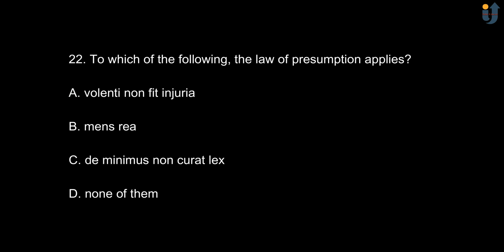Next, to which of the following the law of presumption applies? Option A, volenti non fit injuria. Option B, mens rea. Option C, de minimis non curat lex. And option D, none of them. And the correct option is option B, mens rea.